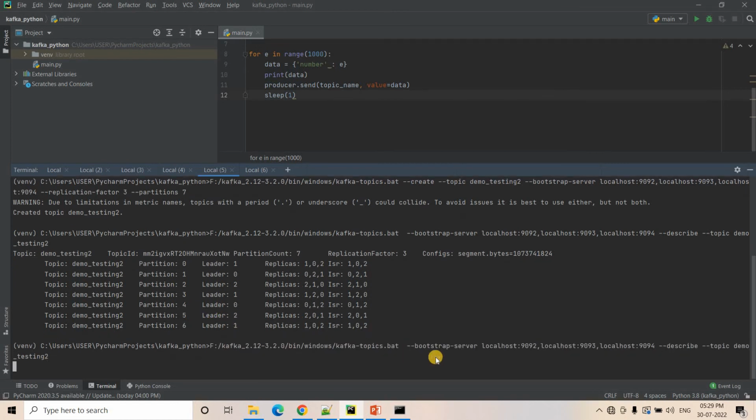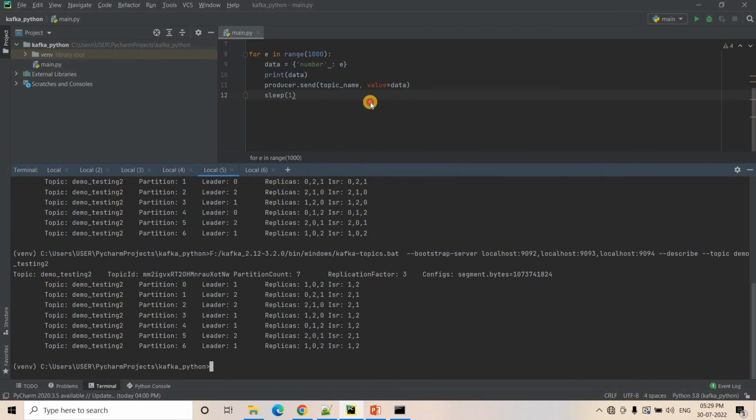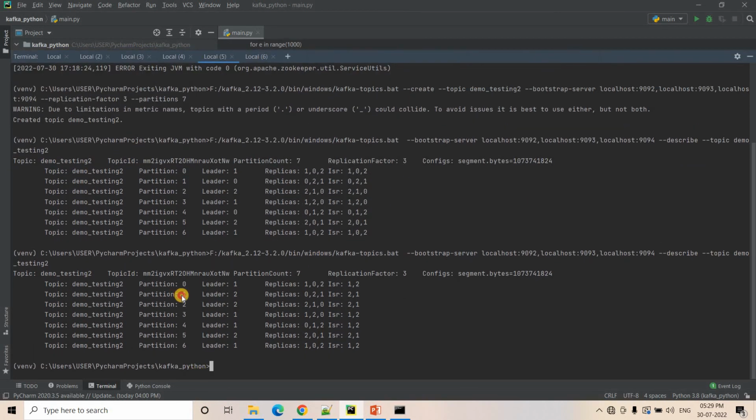Okay, so let's execute this one. Here let's see what we are getting. See, for partition 1, now the leader became broker number 2, that is our third server. Kafka automatically changed the leader to an in-sync replica. Earlier, in broker 2 the in-sync replica of the partition was stored, but now that in-sync replica became the leader. Similarly, for partition 4, broker 0 was the leader, but now the leader became broker 1, that is our second server. Okay, right? So I hope you are getting that.